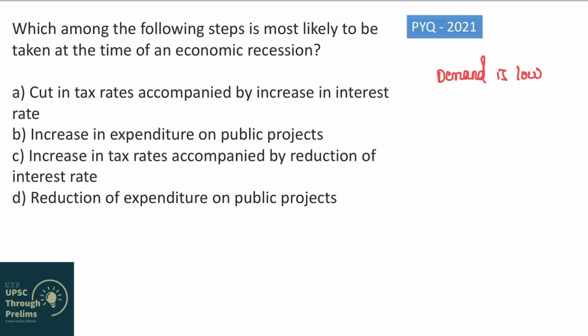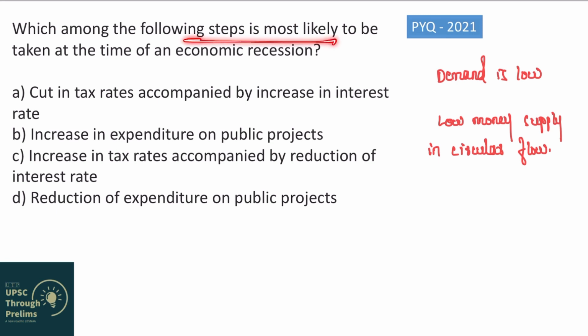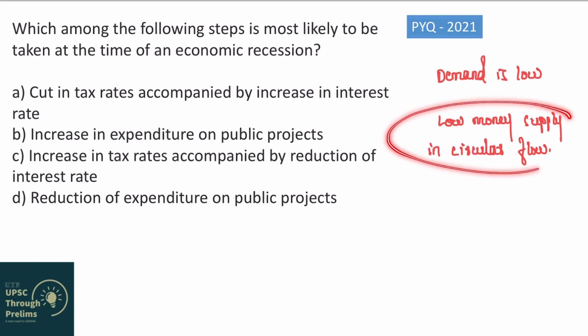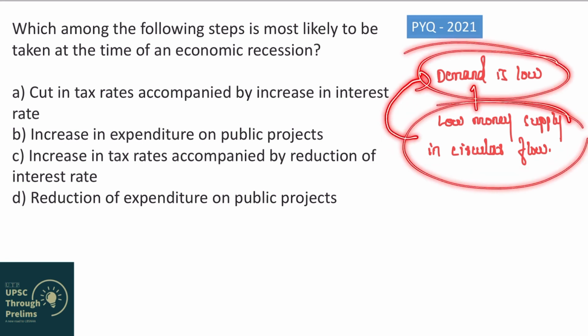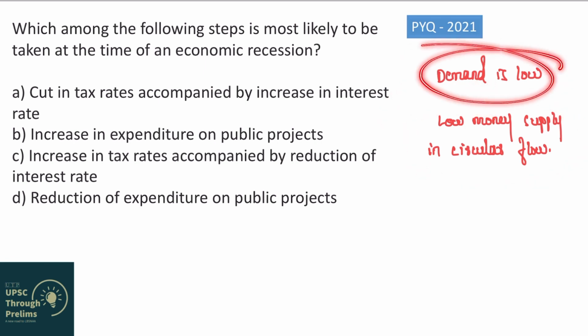In the previous question, we saw that demand is directly connected with money supply. Meaning, if demand is low, it means money supply is also low, right? So during economic recession, money supply, or the money in the hands of people, will be low. So the step which will be taken by the government during the economic recession will be to increase money supply. Because whenever money supply increases, it will automatically increase the demand because they are directly proportional, and when demand increases, it will automatically decrease economic recession because they are inversely proportional, right? This relationship I have discussed in full detail in my second video.